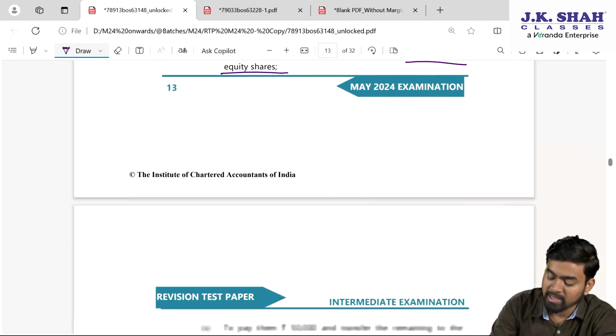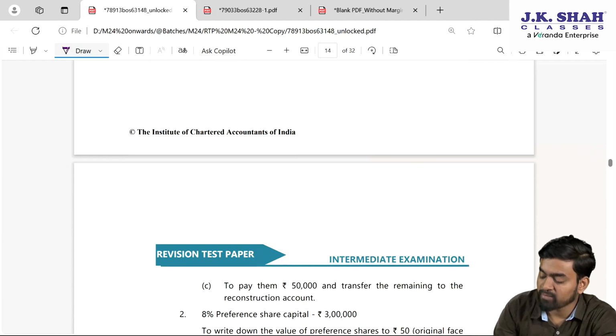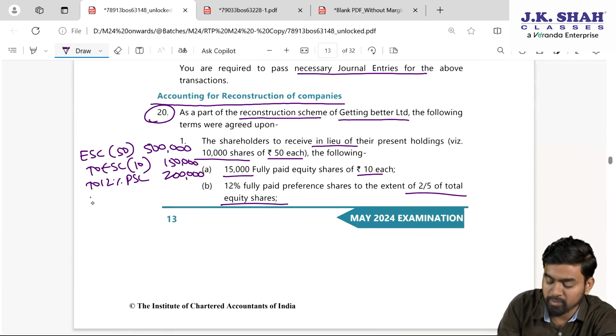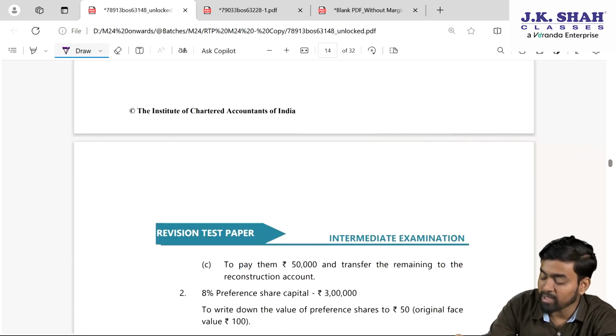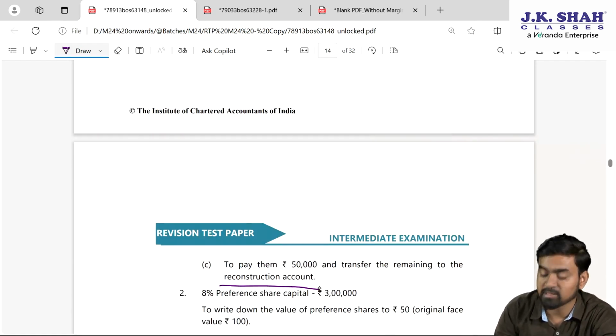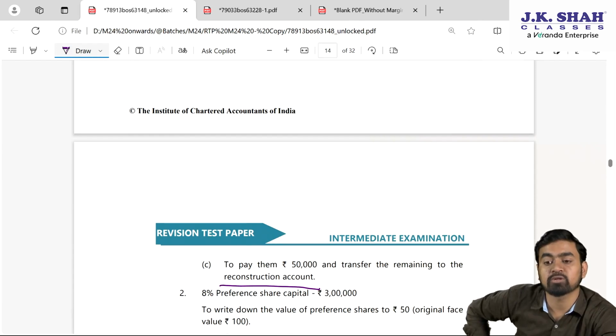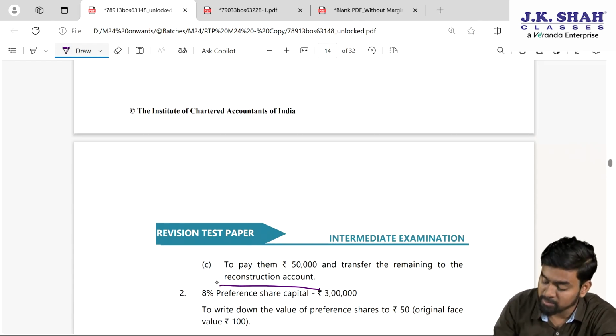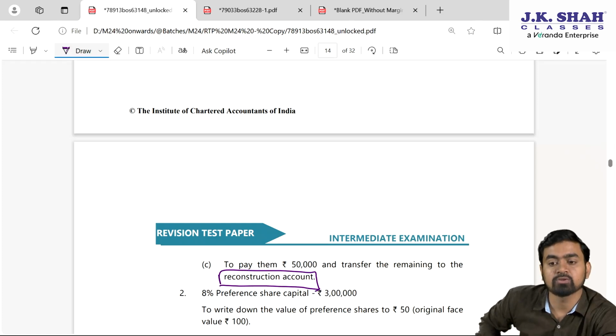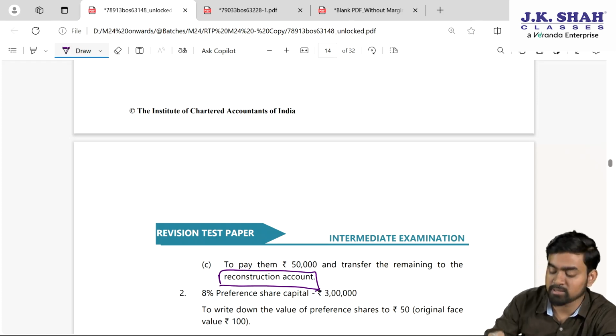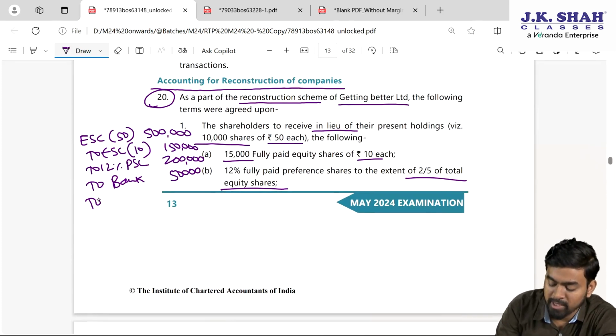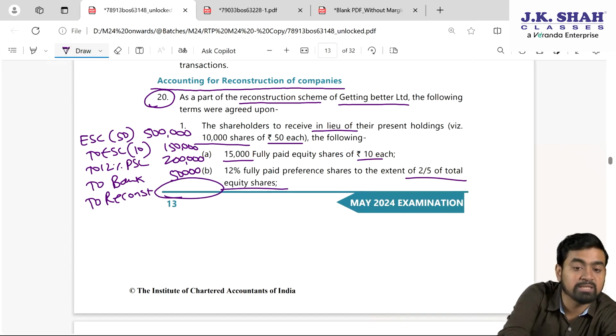Okay. And they are asking us to pay them 50,000. So we have to pay 50,000, my dear students. Fine. And transfer the remaining to reconstruction account. Normally in the institute module they have written capital reduction account. So you can use capital reduction account, but since the specific wording is given, use this account in the solution, reconstruction account. So here we will write to reconstruction account, which is my balancing figure.